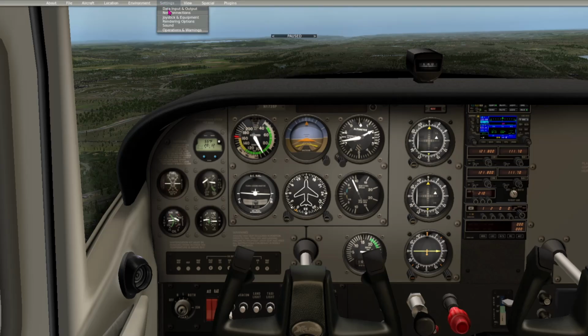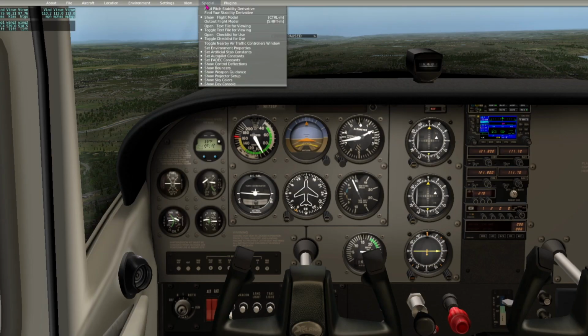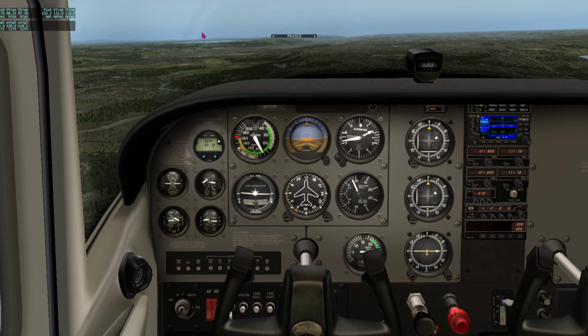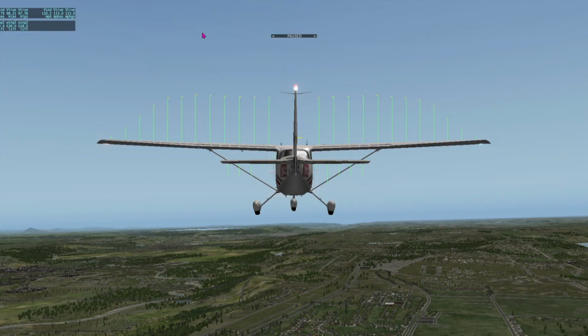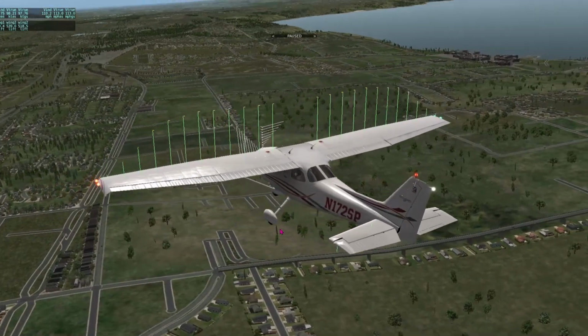Hello, today we're gonna talk about lift. So we're gonna go to settings, data input and output, and we are gonna select number 3 speeds and number 192 wing lift. After this we're gonna select special and show flight model. And if we press the keys shift 8, we're gonna change the view of our aircraft.